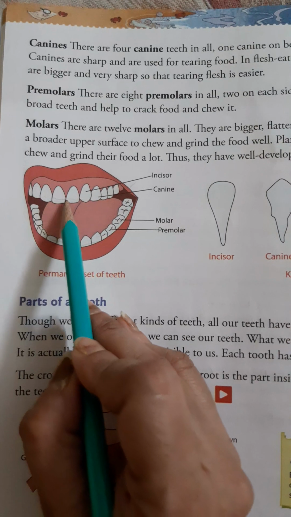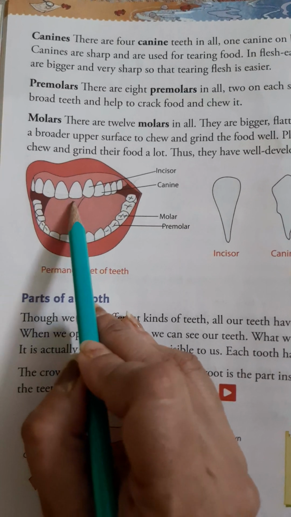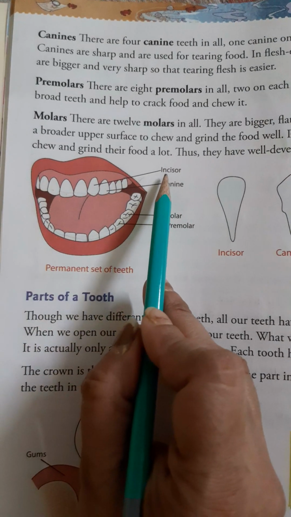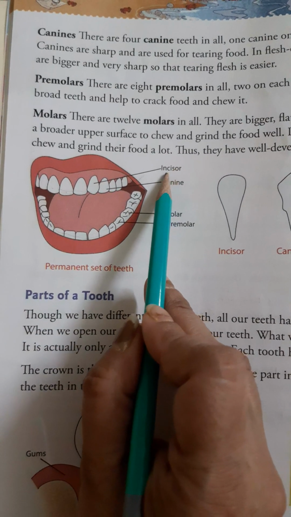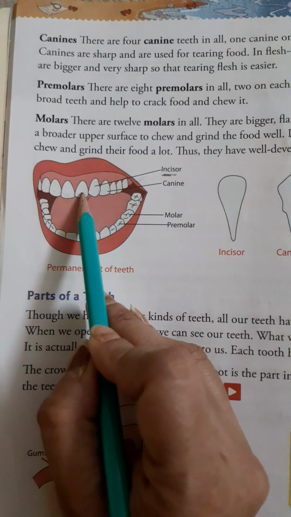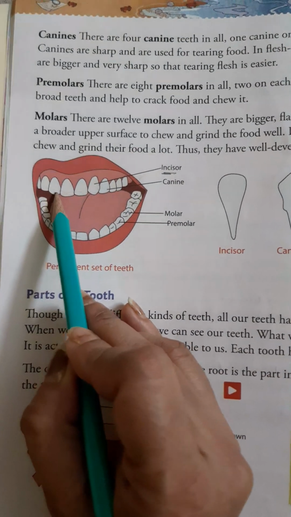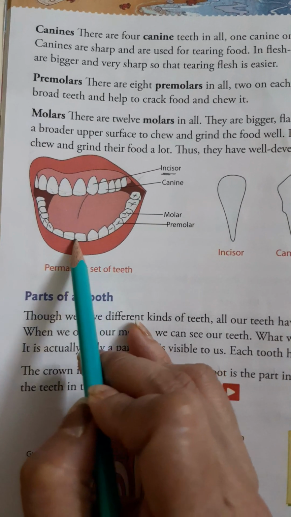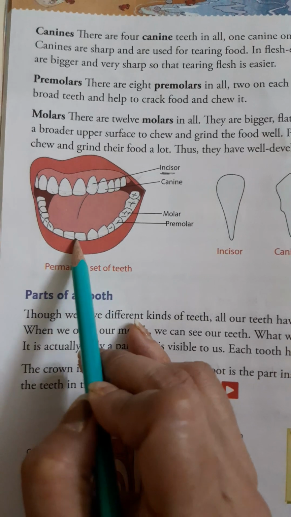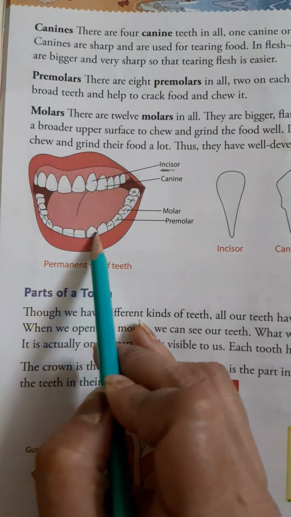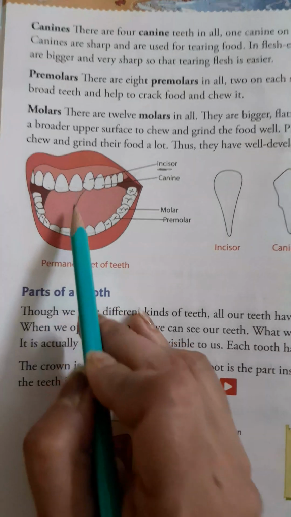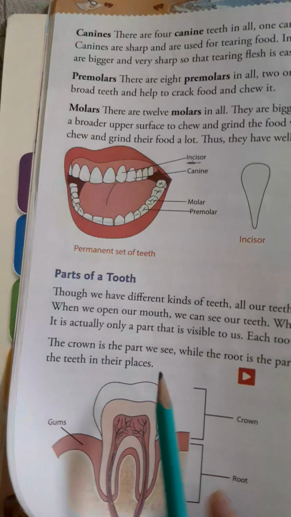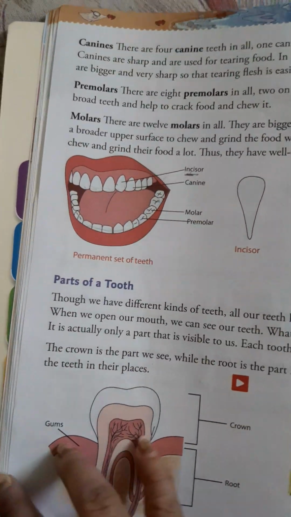When you open your mouth, which teeth do you see in the front? These are known as incisors. 1, 2, 3, 4: these 4 are in the upper jaw. Similarly, 1, 2, 3, 4: these 4 are in the lower jaw. So, a total of 8 incisors are present in our mouth. Okay. Next.